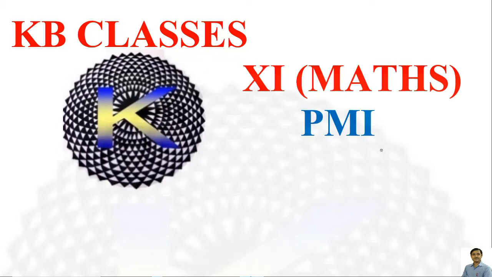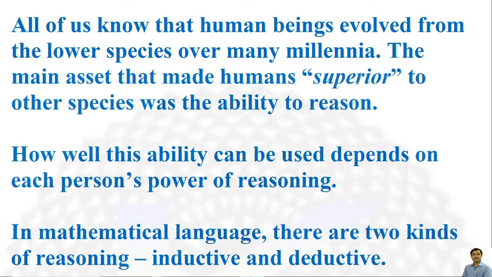Today we are going to study chapter 4 of class 11, PMI, meaning Principle of Mathematical Induction. All of you know that human beings evolved from the lower species over many millennia. The main asset that made humans superior to other species was the ability to reason. How well this ability can be used depends on each person's power of reasoning.